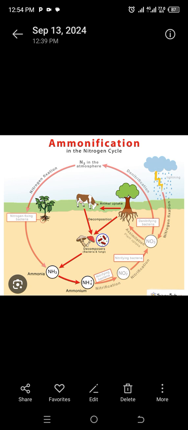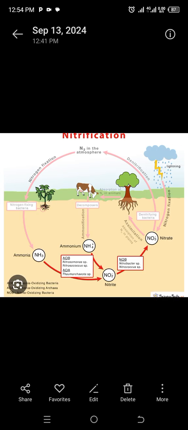All right, sequence 2. In sequence 2, we are going to look at nitrogen fixation in the soil. Nitrogen fixation in the soil occurs through the bacteria found in legume roots, like in beans, peas, and peanuts.